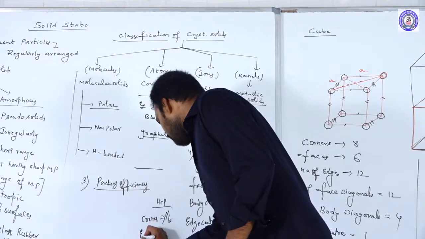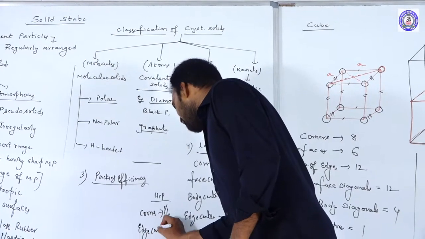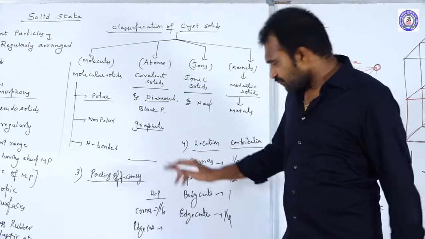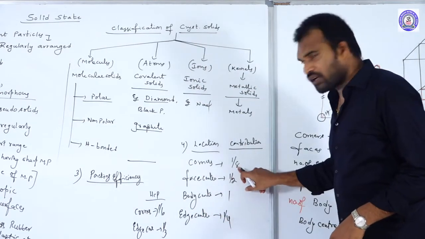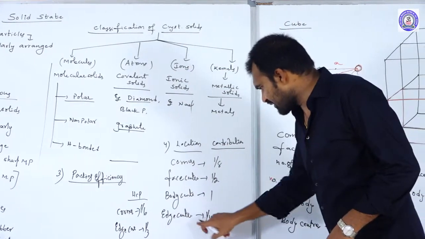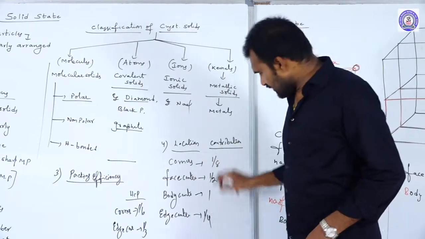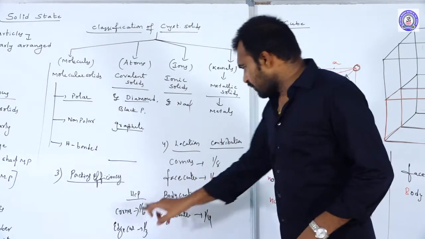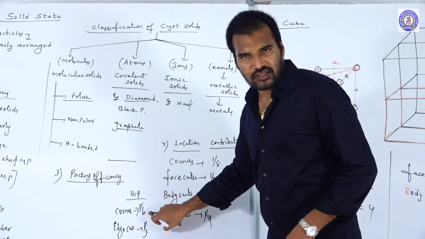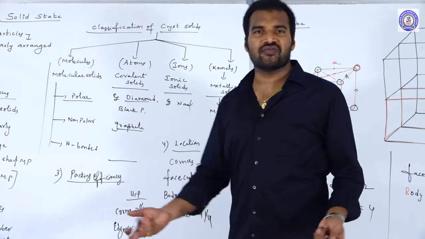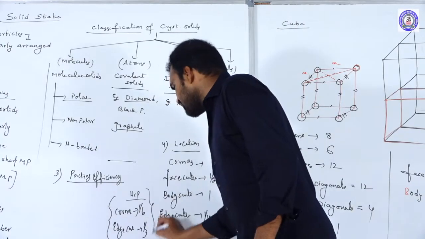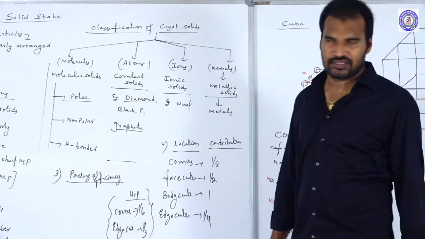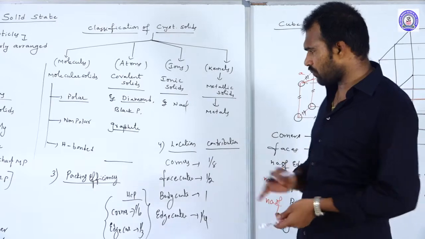Similarly, if you take the edge center in HCP, it is 1 by 3. Just remember, in cubic, corners are 1 by 8 and edge centers are 1 by 4. Exactly double to this. Here the corner is 1 by 6, so the contribution for the edge center is 1 by 3, double of it. So just remember this difference between the cube and HCP lattices. So this is the location and the contribution.